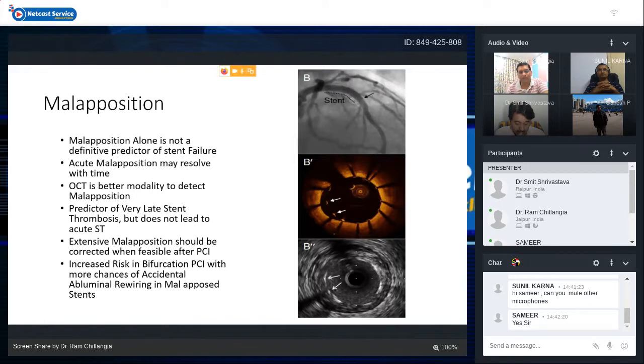And whenever we find extensive malapposition, it should be corrected whenever feasible after PCI. Especially in bifurcation PCI, there is increased risk of accidental abluminal wiring in malapposed stent struts. So we should always do some kind of POT while we are doing proximal bifurcation PCI, while recrossing the wires, so as to avoid these malapposed struts and avoid abluminal wiring, which can be catastrophic when you take the balloon across these struts. So malapposition should be avoided whenever possible, but overall it does not have very bad clinical outcomes.